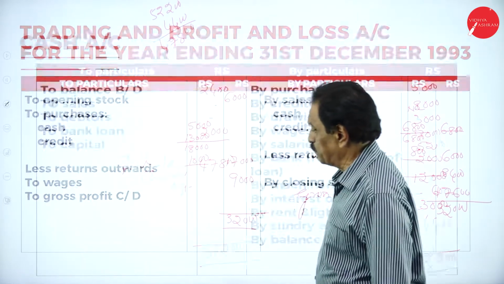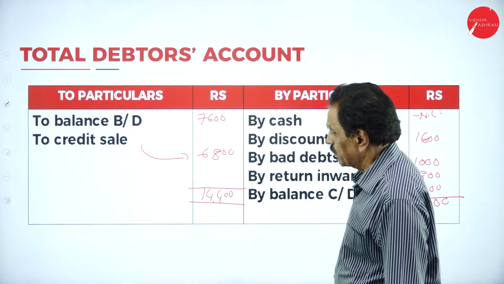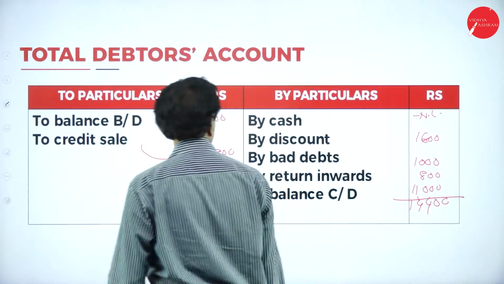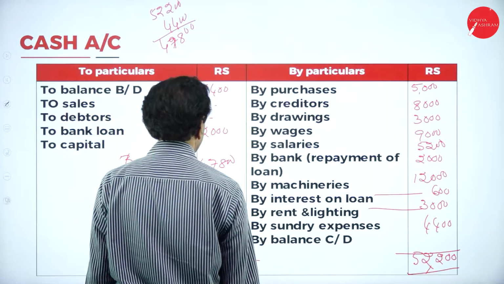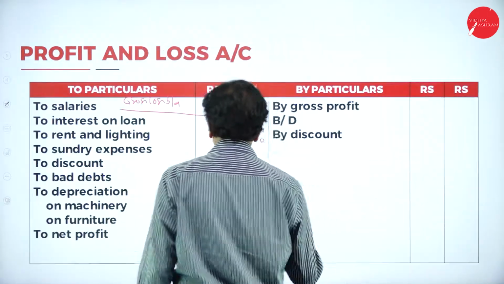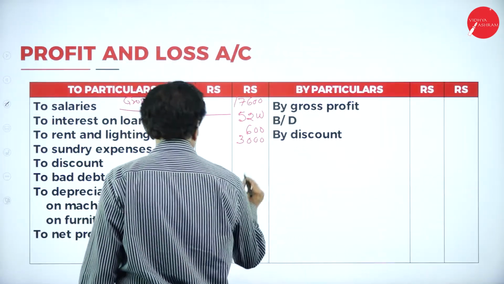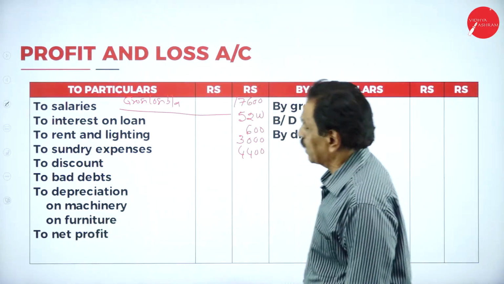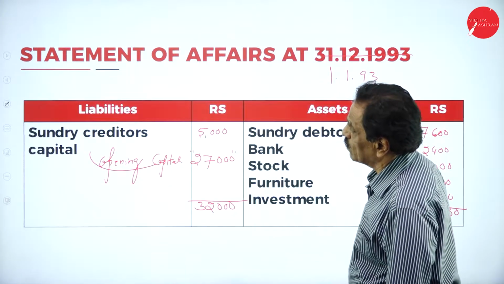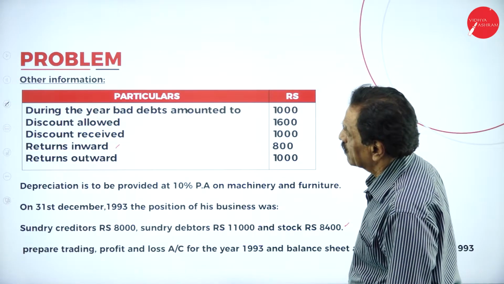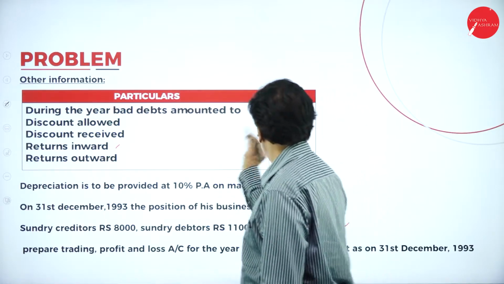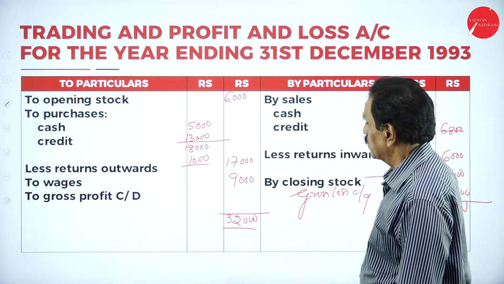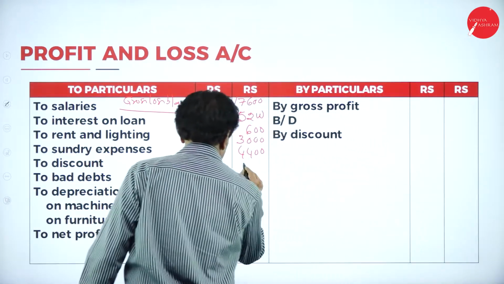Then sundry expenses we paid. Sundry expenses, 4,400. Discount allowed. How much discount allowed? See that. Discount allowed 1,600.